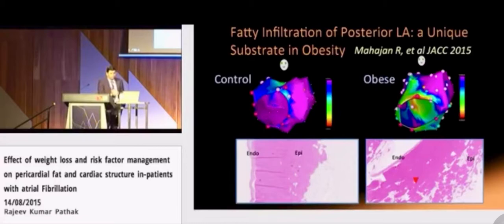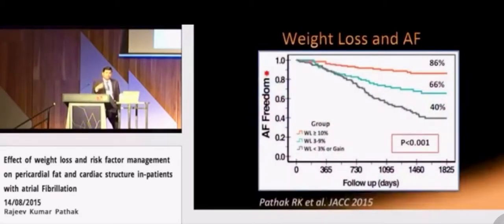The histological examination of the posterior left atria shows a pristine demarcation between the epicardial fat, as we can see here, and the myocardium. In comparison, the fat cells from the epicardial tissue here infiltrate into the myocardium, leading to conduction block, islets of fibrosis and fat cells, all creating substrate for atrial fibrillation promotion.